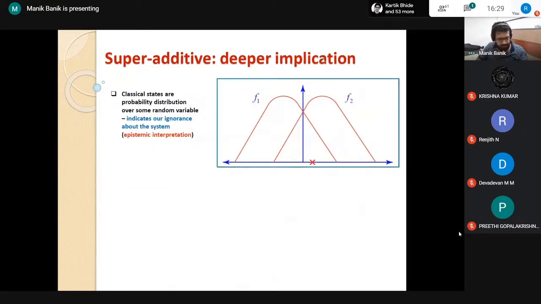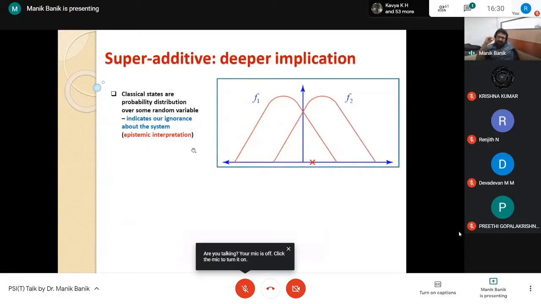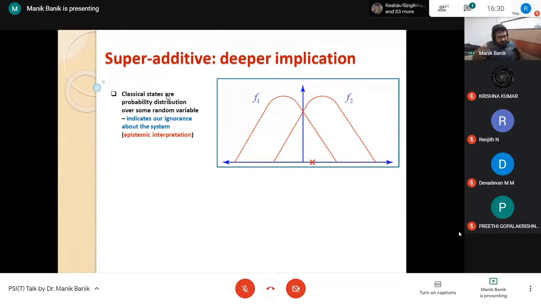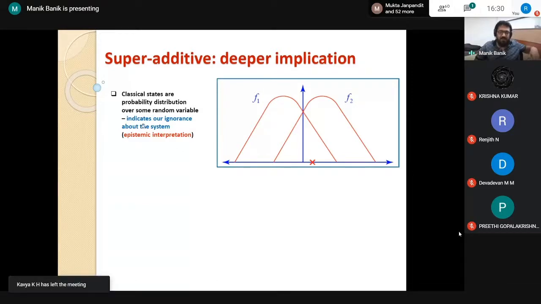Okay, at this point, I want to say something regarding the foundational status of this superadditivity. Now, as I was telling, we can think of a classical state, if it is deterministic, as a point in phase space, otherwise it is a probability distribution on the phase space, or a partition function. So the system is actually at some physical phase space point, but we don't know it. We have some ignorance about it. This is called the epistemic interpretation.